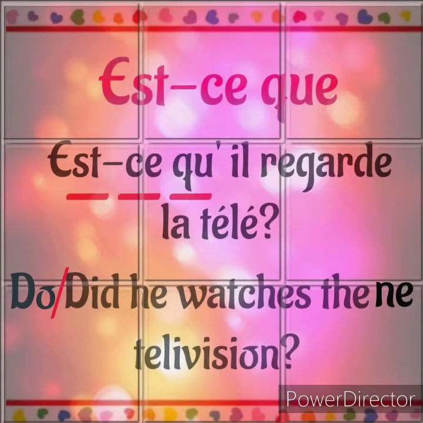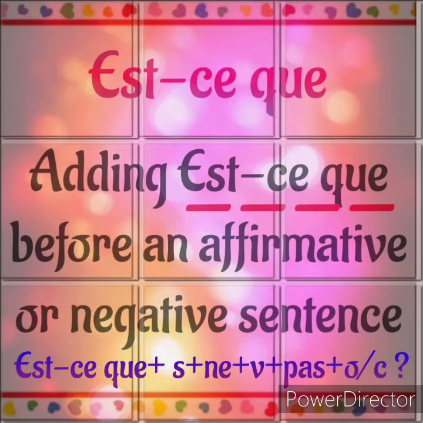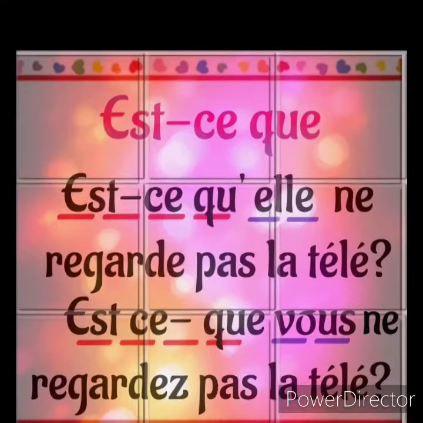Look at the example. Est-ce qu'il regarde la télé? That means, does he watch the television? Did he or does he? Before subject, verb, object or complement. With the normal sentence, if you add est-ce que before the sentence, it will be an est-ce que formation.